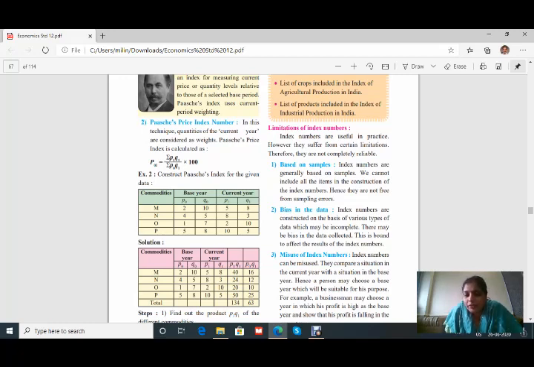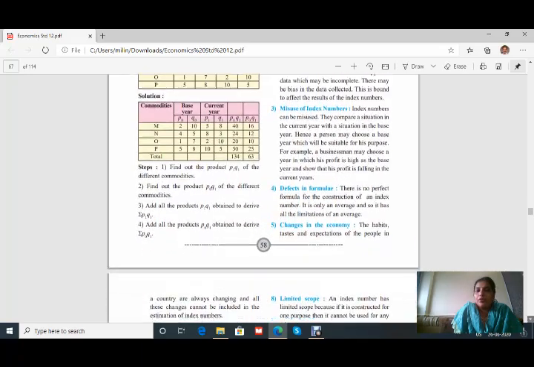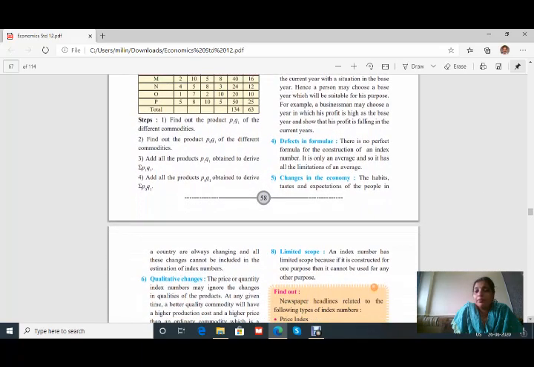The example is given: a businessman may choose a year in which his profit is high as the base year and show that his profit is falling. That means a businessman can do this, and therefore the index number again cannot give the exact result because the base year selected is a wrong one, or it is selected on the basis of the result we want.